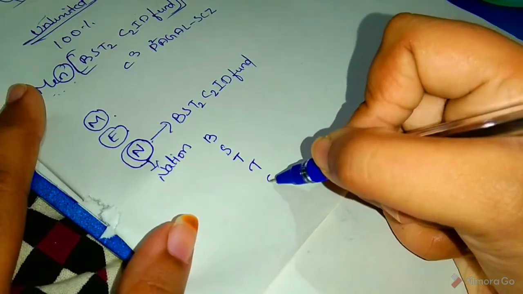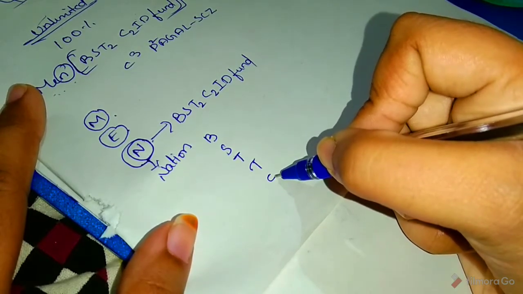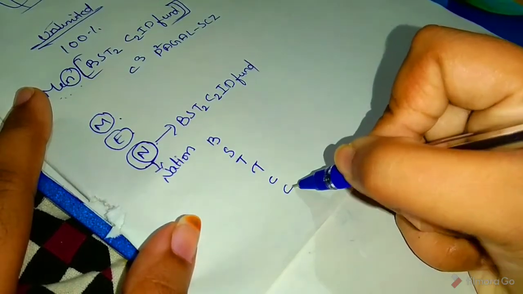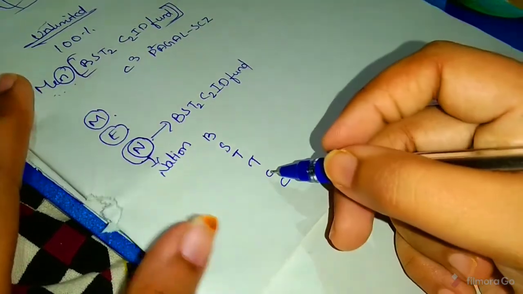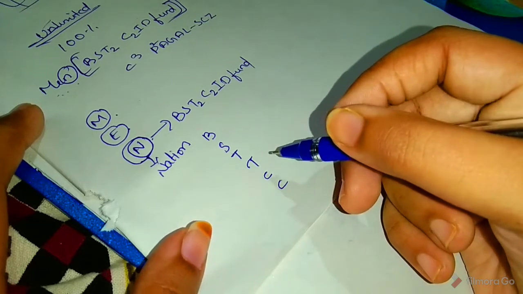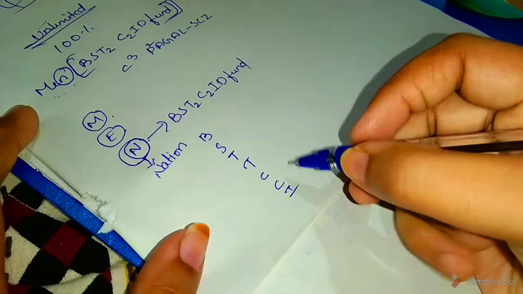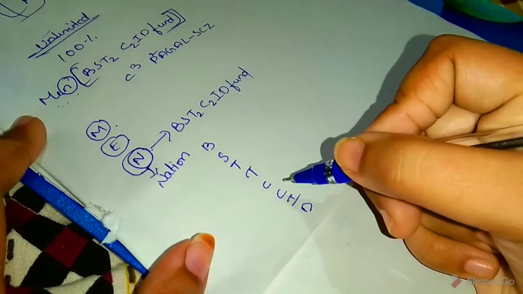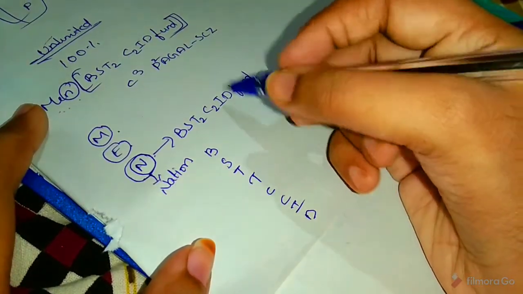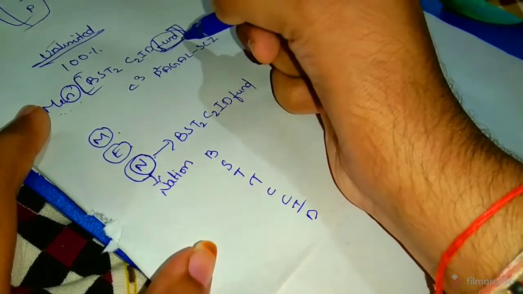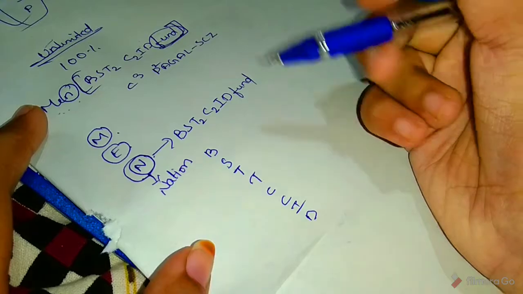And next C means communal harmony fund. Next C means children's funds. Next, illness assistance fund. And next, defense fund. Okay, and next, fund means fund for control of drug abuse.